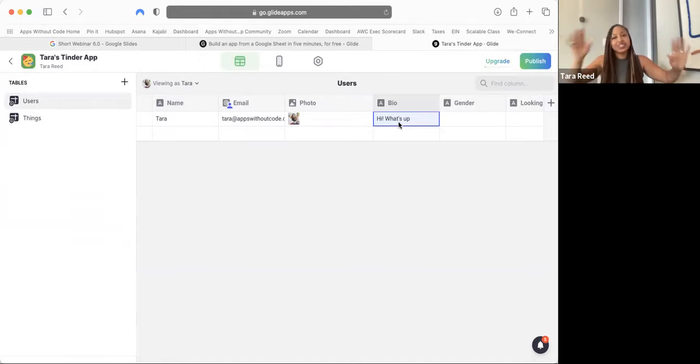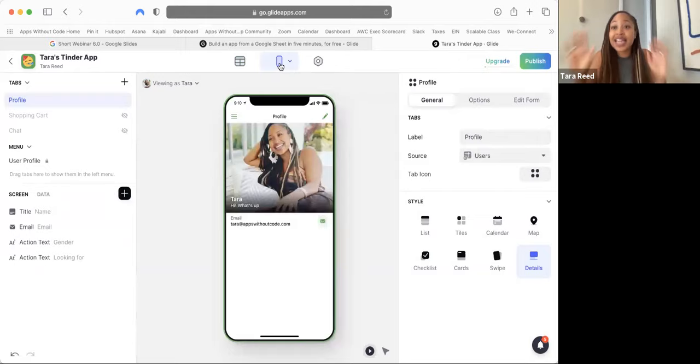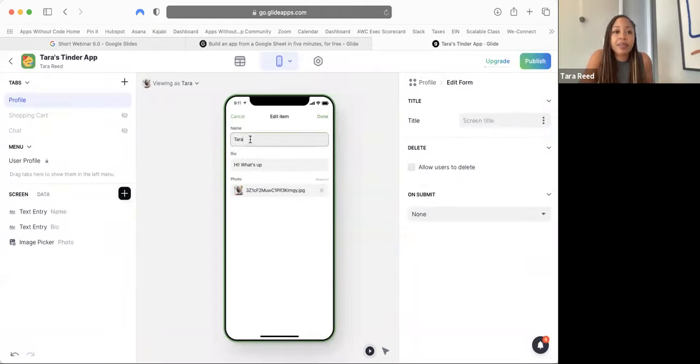Let's do that again. Let's just make sure that was right. Let's go back. Go back to this phone icon right here. And let's edit the profile again. We're just testing it out to make sure that we did it properly thus far. So we're gonna click this pencil. And I'm gonna put my last name back. I'll put my middle initial in here too. And keep the bio the same, photo the same. Let's just change the name. Right? Let's see if what we've done thus far is working.